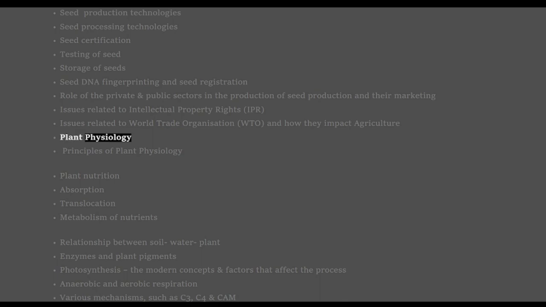Plant physiology. Principles of plant physiology. Plant nutrition. Absorption. Translocation. Metabolism of nutrients. Relationship between salt and water in plants. Enzymes and plant pigments. Photosynthesis, the modern concepts and factors that affect the process. Anaerobic and aerobic respiration. Various mechanisms such as C3, C4 and CAM.